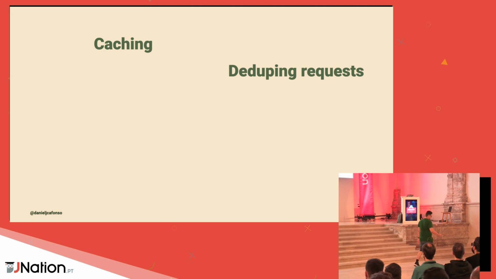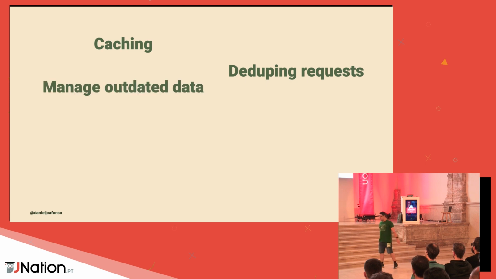Another thing, which also comes with an optimization, is deduping duplicated requests. Let's picture a scenario where you have 3 parts of your UI that need the same data. Traditionally, these 3 parts of the UI could each do the same data fetch request, but we don't want to do this. What we want is to optimally fire just one request and have that request feed data to all those 3 sources. This is deduping requests. And other stuff, like managing outdated data. As I mentioned, as soon as you get the data, it might become stale.